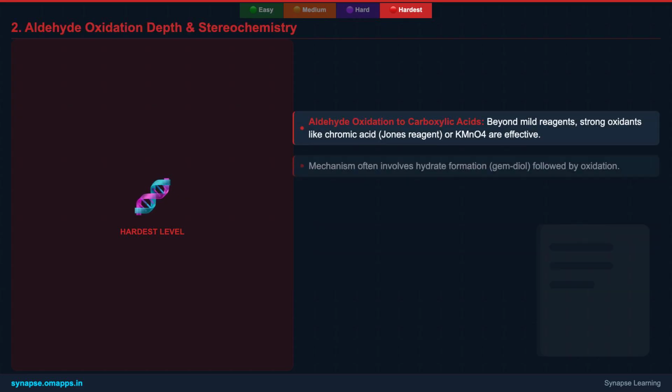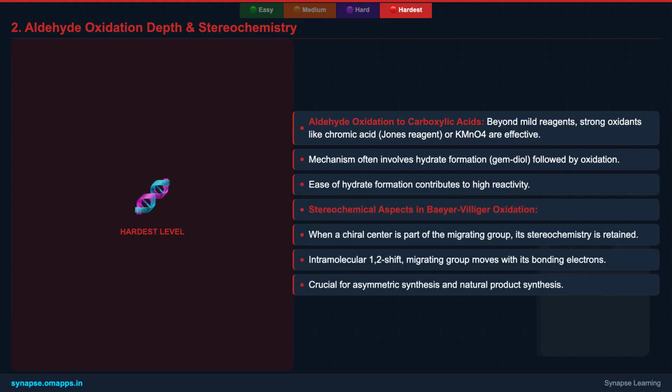Let's delve deeper into the general oxidation of aldehydes to carboxylic acids. Even beyond mild reagents, strong oxidants like chromic acid or KMnO4 work effectively. The underlying reason for their high reactivity often involves the formation of a gem-diol or hydrate intermediate, which is then readily oxidized. This is a crucial concept for understanding why aldehydes are so easily oxidized compared to ketones.